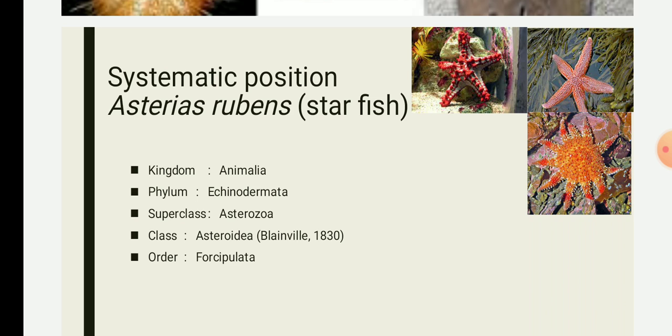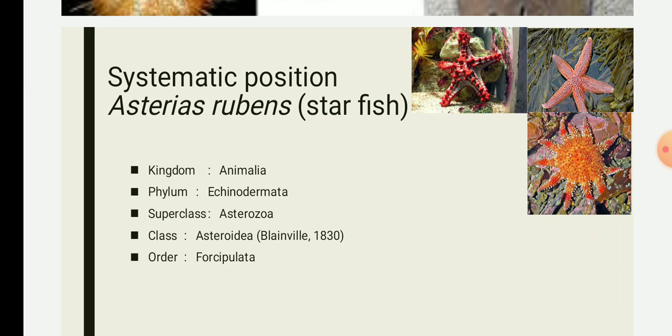This classification was carried out by Blainville in 1830, and the order is Forcipulata. For the theory part you need to know the systematic position. It can be asked for one question.